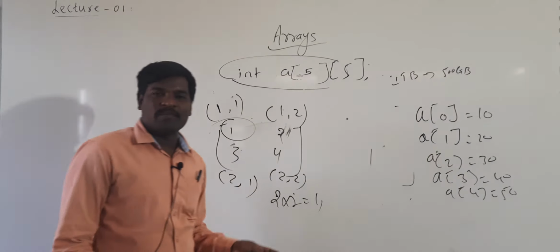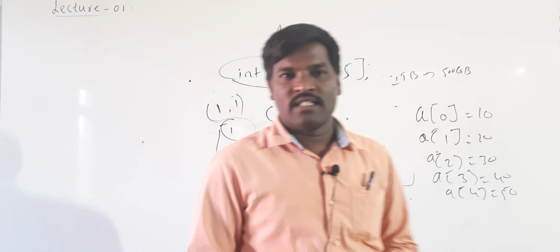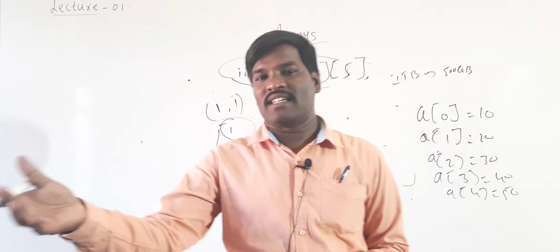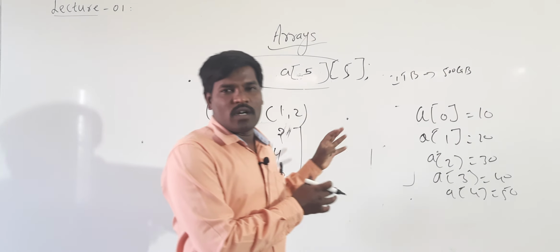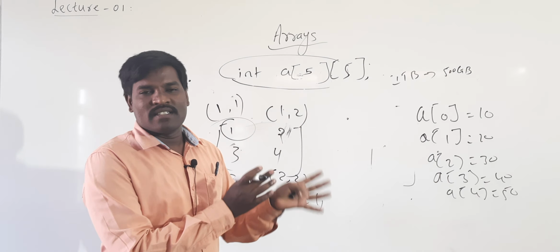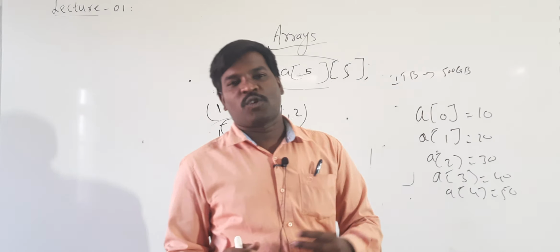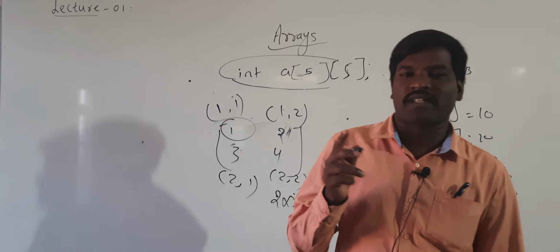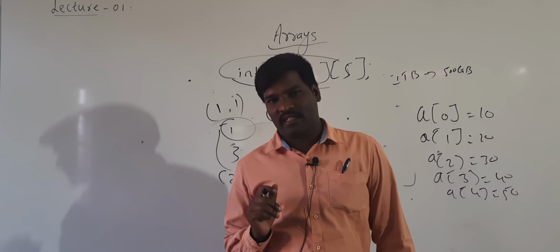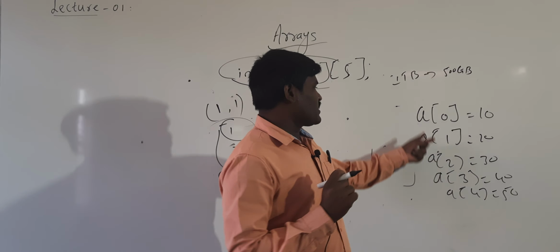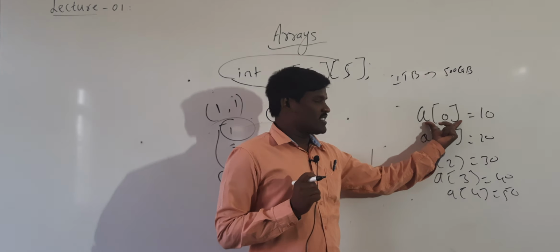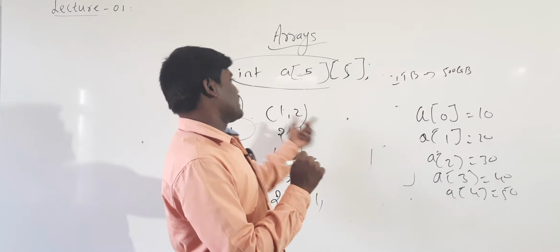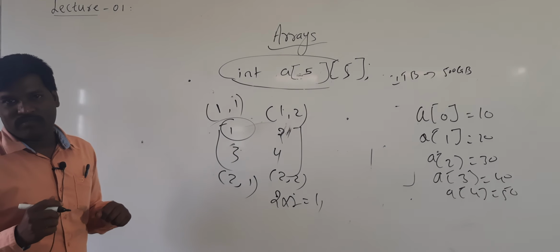How the elements can be accessed and how the values are stored in the matrix, we will discuss in the next classes. For now you only have to understand what an array is, what the types of arrays are, how the one dimensional array is declared and how the two dimensional array is declared. Instead of writing one subscript, we write one more subscript with a position that indicates the first row, first column value.